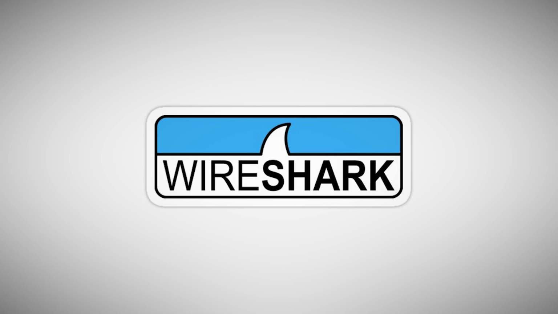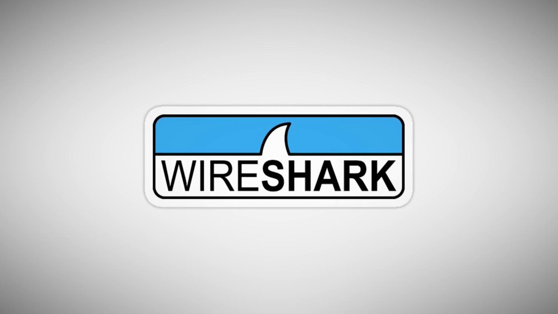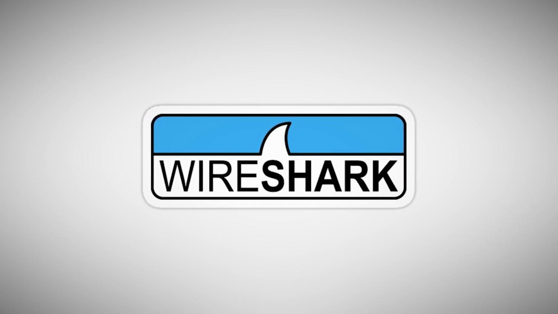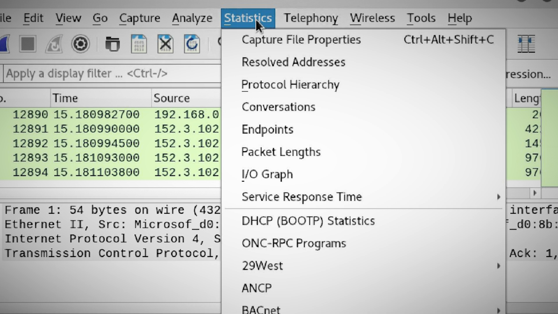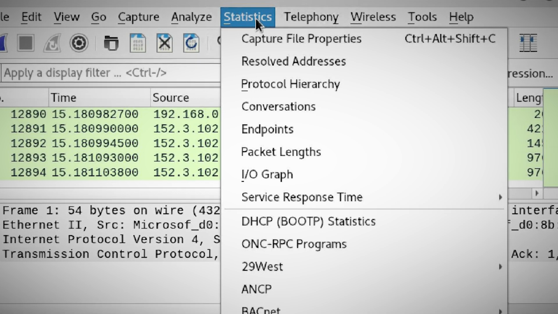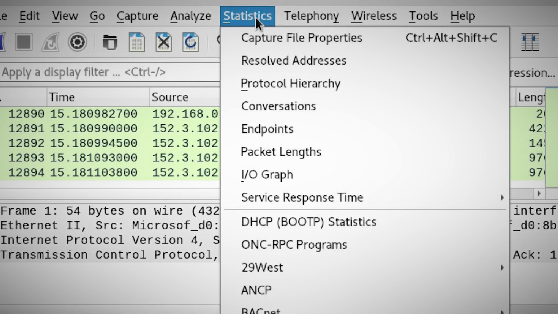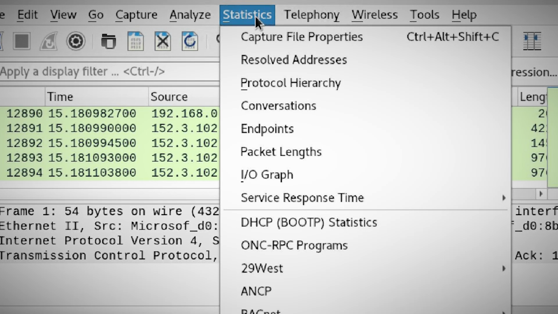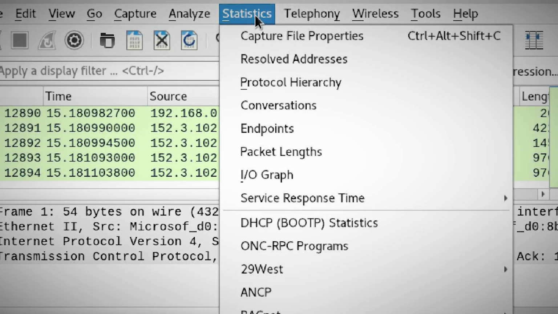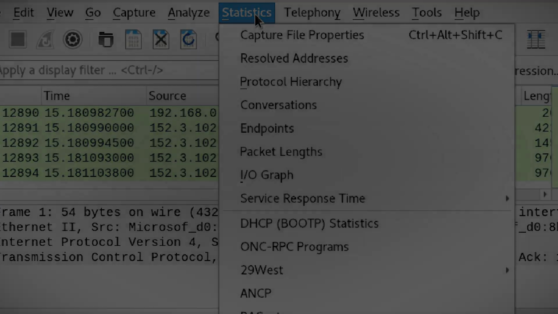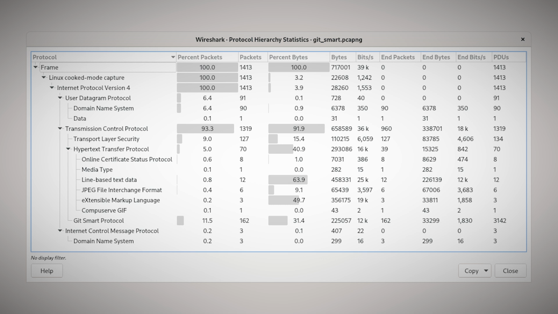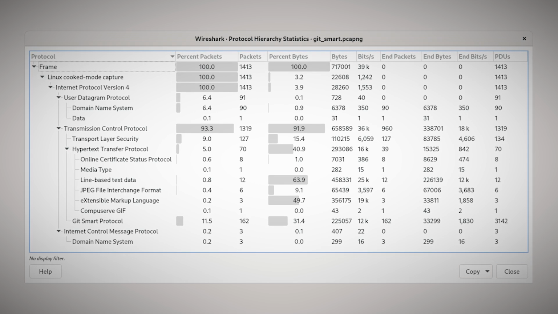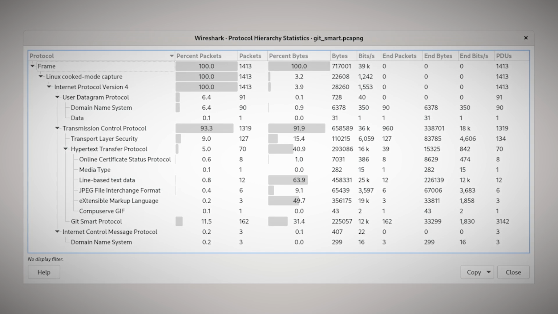Now that we've covered the basics, let's dive into some more advanced features of Wireshark that can really elevate your network analysis game. One of these is the Statistics menu. This powerful set of tools can give you a bird's-eye view of your captured data, helping you spot trends and anomalies that might not be obvious when looking at individual packets. For example, let's explore the Protocol Hierarchy option under the Statistics menu. This feature breaks down all the traffic you've captured by protocol, showing you the percentage of packets and bytes for each. It's like getting a nutritional label for your network traffic.